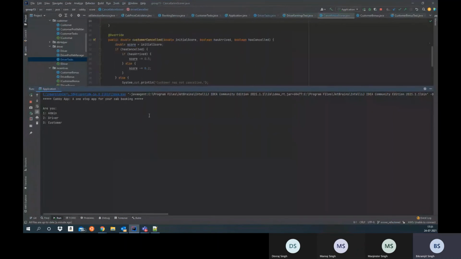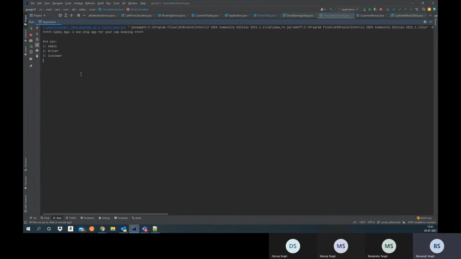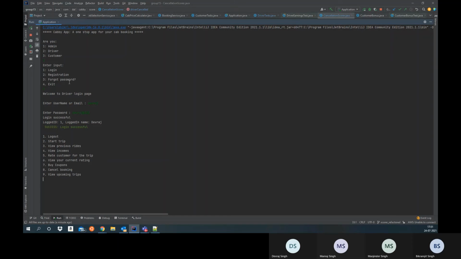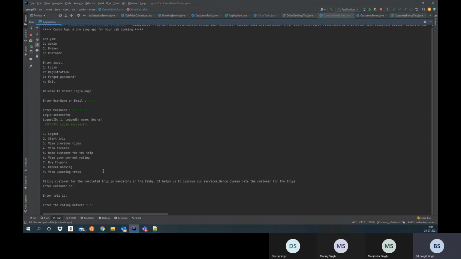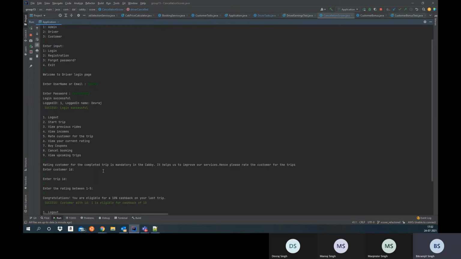So for example, suppose I'm a driver and I'll be logging in. Yeah. So here I have an option of rating the customer for the last trip. If I go on that, I can provide a customer with the rating. First, the customer ID. This is the demo. The rating, say I provide 5 stars. The driver provides 5 stars to the customer.